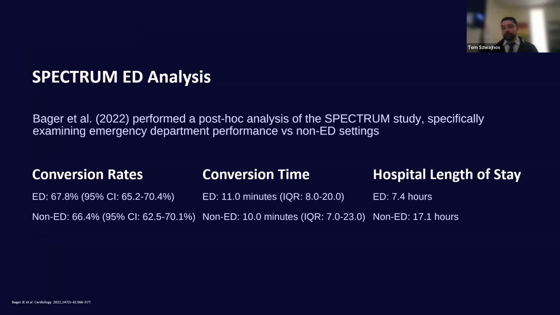And then for hospital length of stay, this is where the ED and non-ED cohorts really differ. ED had a significantly lower hospital length of stay. For the non-ED group, you can maybe make the assumption that these patients were sicker at baseline and had more comorbidities. There was something causing them to have to stay in the hospital longer and potentially be admitted. And that's probably why we're seeing that difference in hospital length of stay.